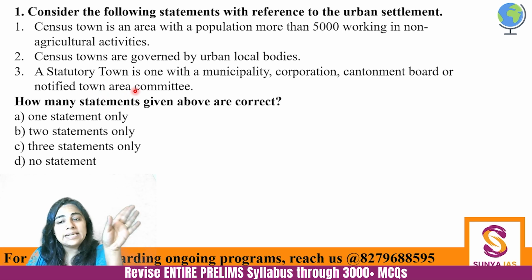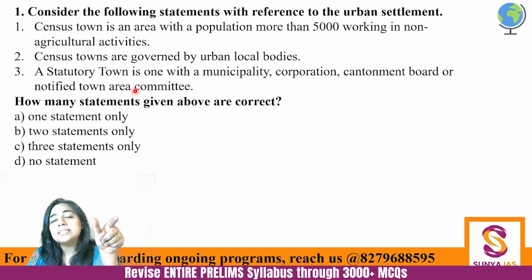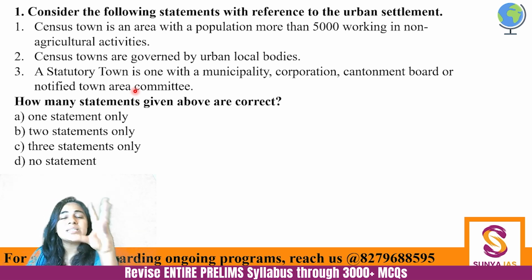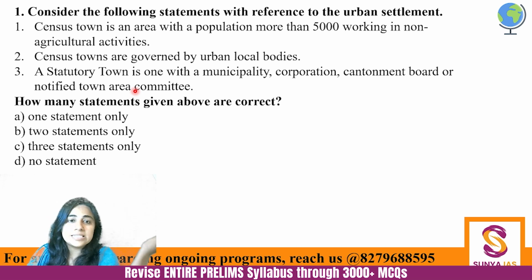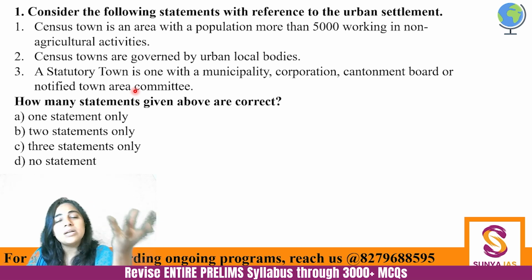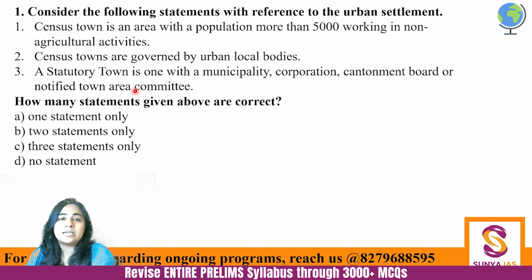So broadly, we divide every human settlement into either rural or urban. How do we classify a rural settlement? A settlement which is primarily an agricultural settlement. Fine, because rural means that primarily people are engaged in agricultural activities. But there will be some settlements which are at the confluence of rural and urban areas.